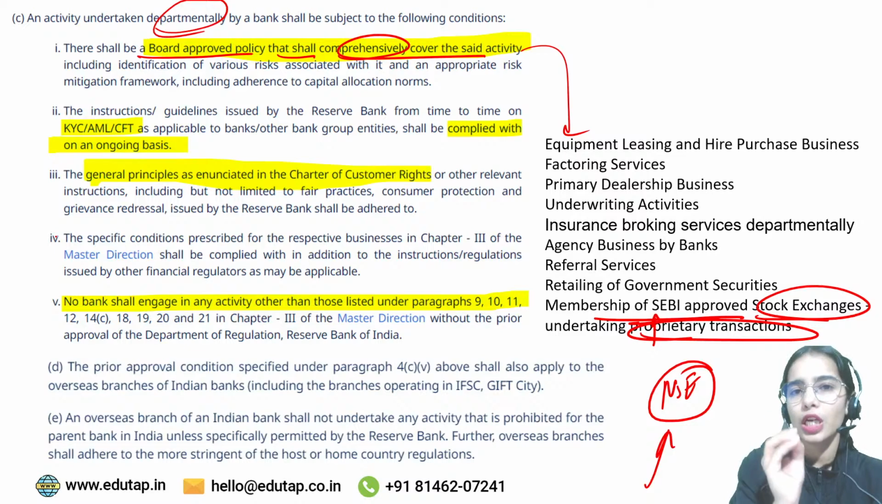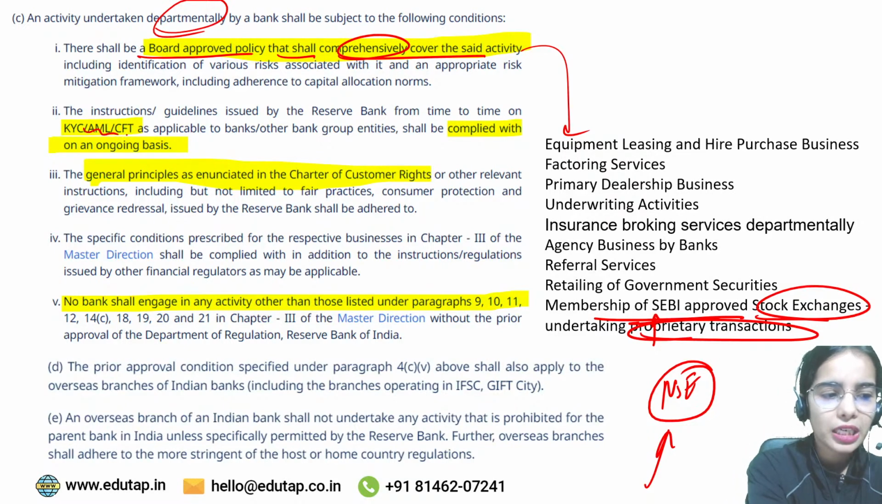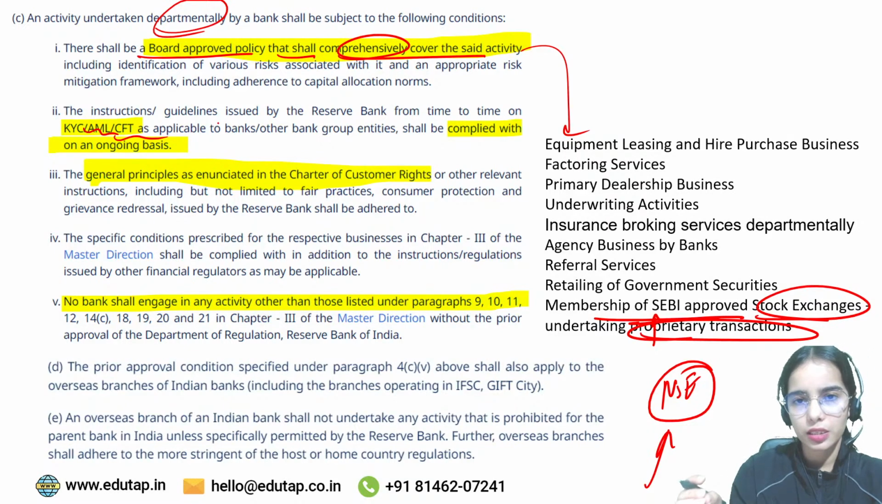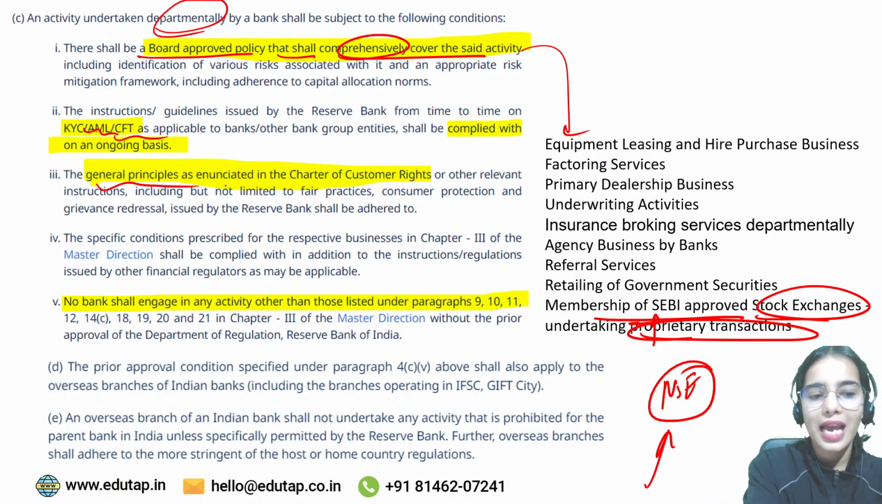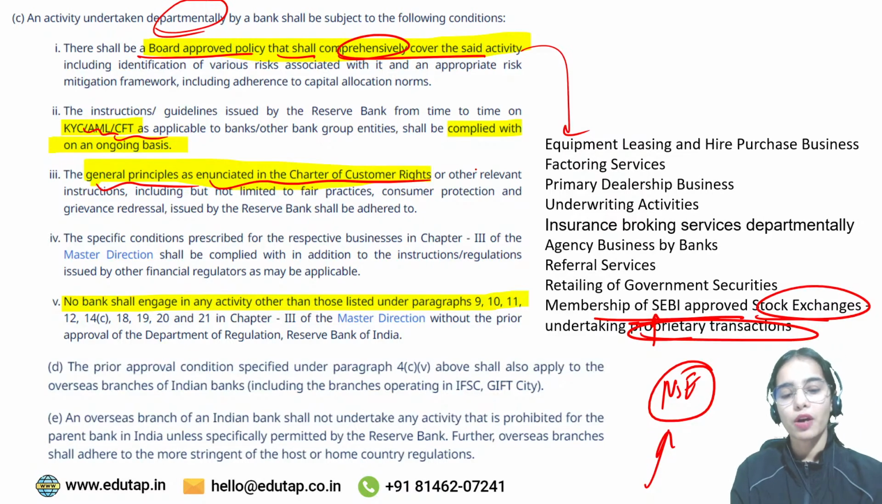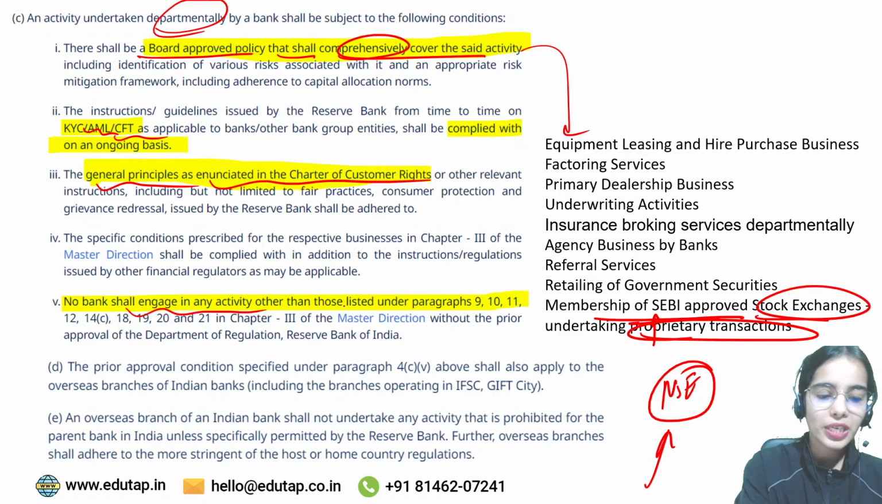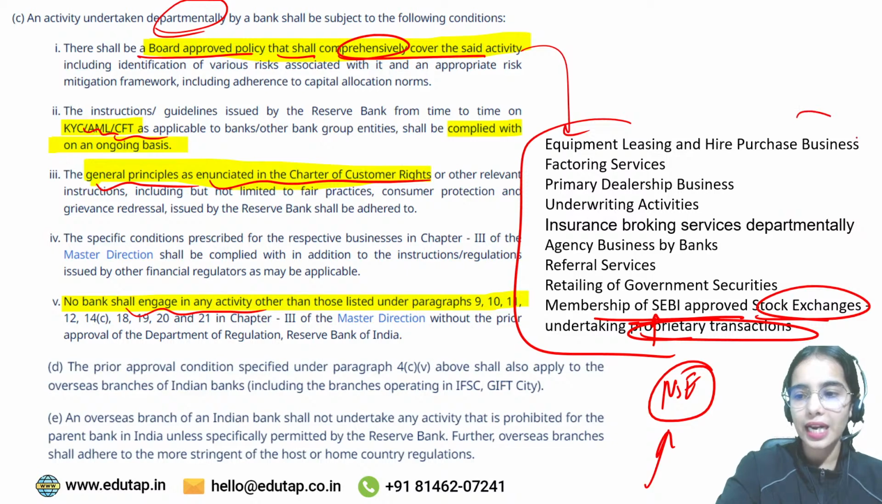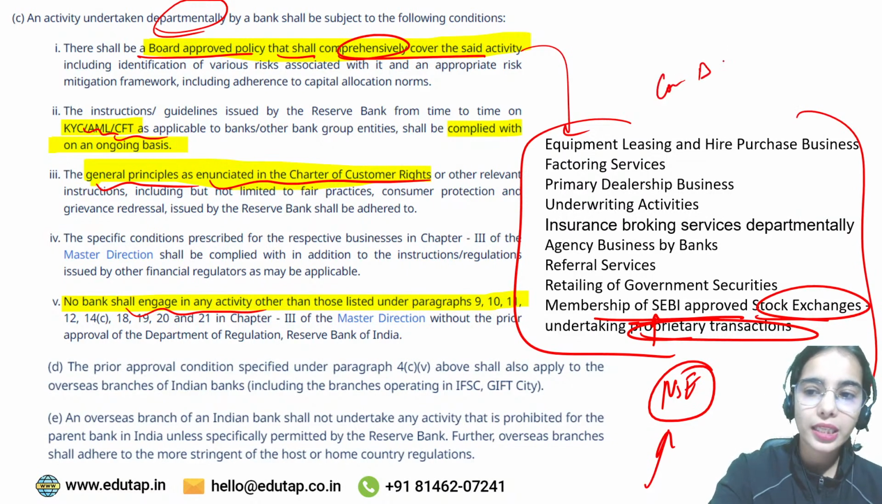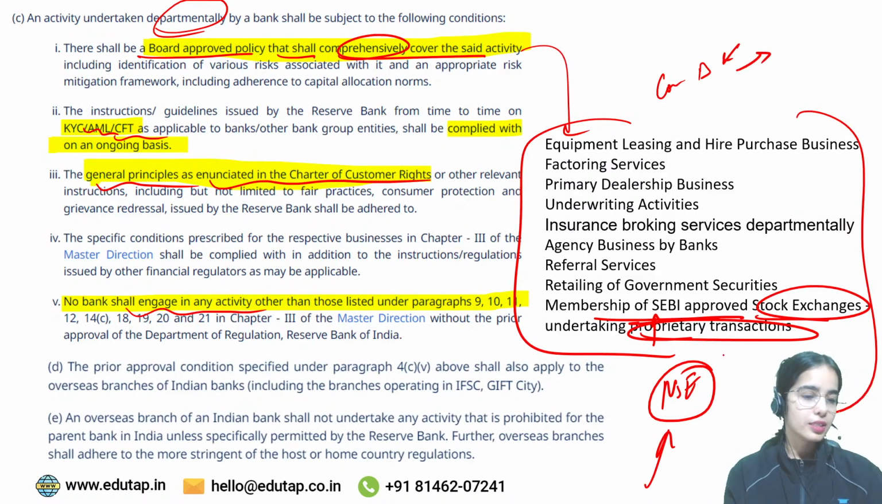You have to follow the know your customer, anti-money laundering and countering of the financing of terrorism norms, and the general principles as written in the Charter of Customer Rights. No bank shall engage in any activity other than these activities and the core business of the bank, that is taking deposits and lending. This is the basic idea.